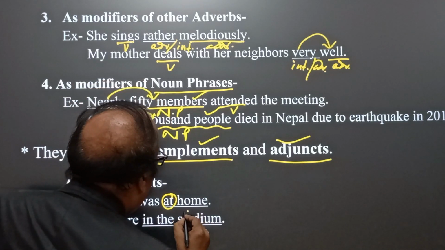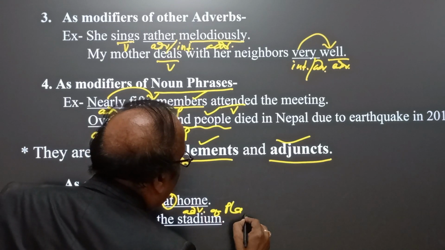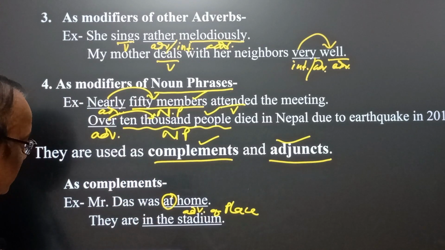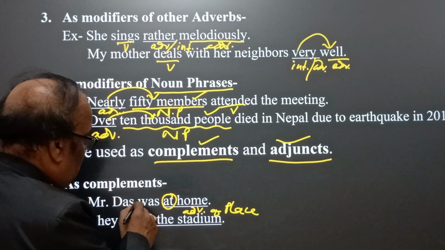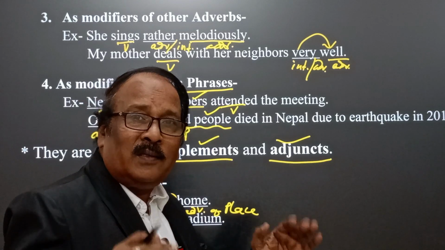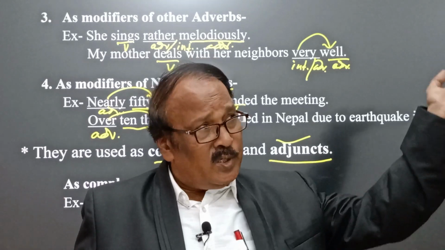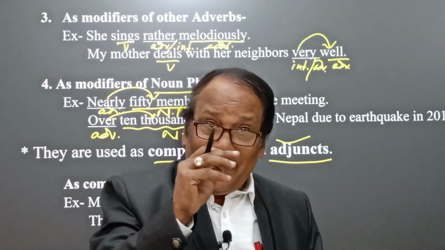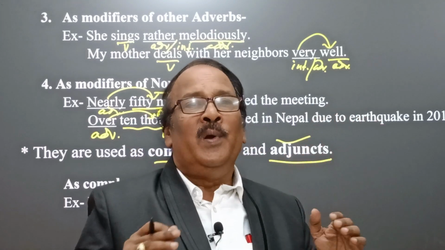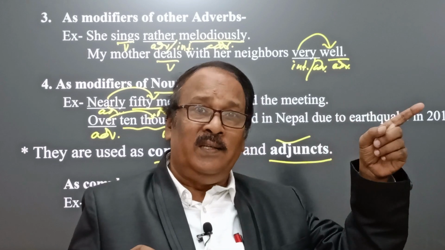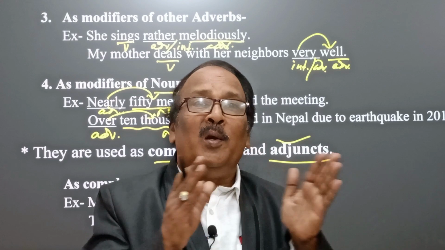You see, adverb of place. Adverb of place. Mr. Das was where? Mr. Das was at home. Yes, at the time of discussion, we can say, Mr. Das, where is Mr. Das? Mr. Das is at home. Yes, at home. At home, the phrase, adverb phrase, because adverb of place, it indicates adverb of place, and therefore at home cannot be removed.